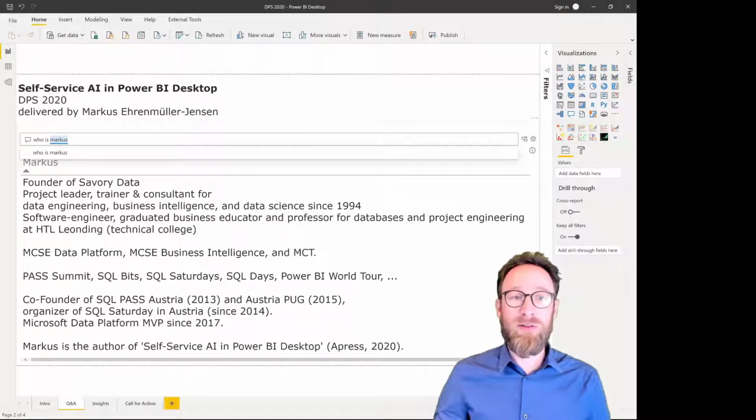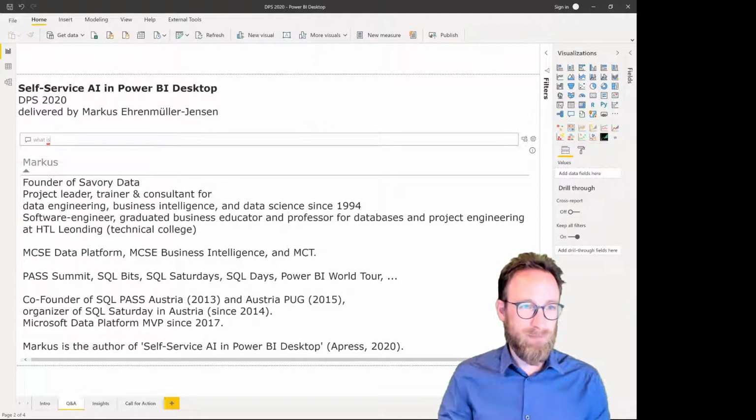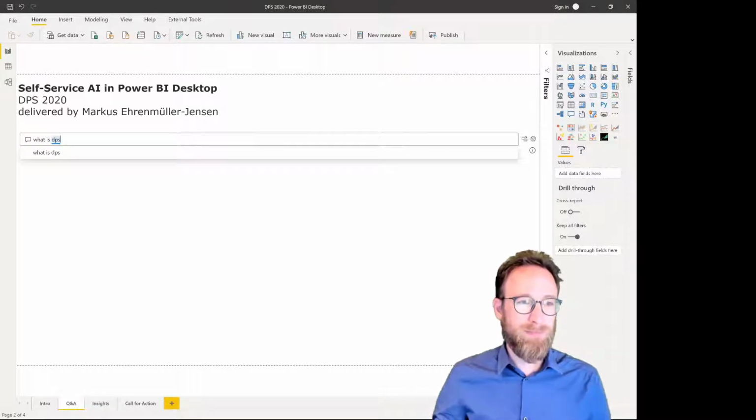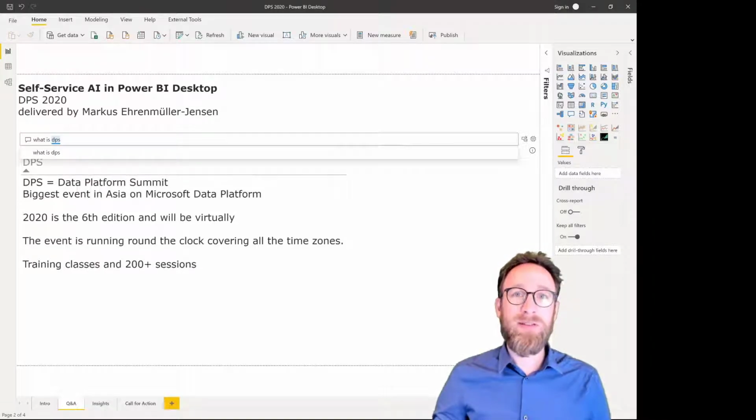What is DPS, you might ask? DPS is the Data Platform Summit and the biggest event of its kind in Asia, and in 2020 it will happen for the 6th time. It will be a virtual event which will happen round the clock, so everybody from every time zone should find something interesting during the conference. The sessions are also recorded, so if you miss one of the sessions, you can watch the recordings later.